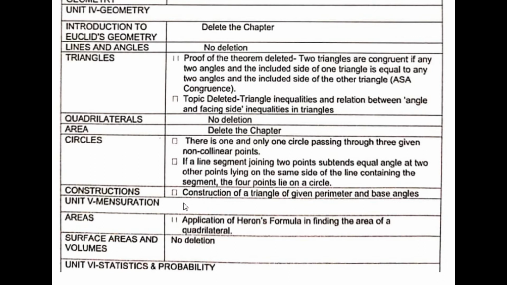And from the chapter Constructions, the construction of a triangle of given perimeter and base angles. So the last construction from the chapter has been deleted. And from Mensuration, Areas, application of Heron's formula in finding the area of a quadrilateral. So the second exercise from that chapter, Heron's formula, has been deleted. That is applying Heron's formula in finding the area of a quadrilateral. That topic, the second exercise, has been fully deleted. And in Surface Area and Volume, nothing has been deleted.